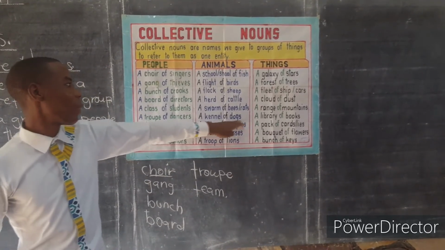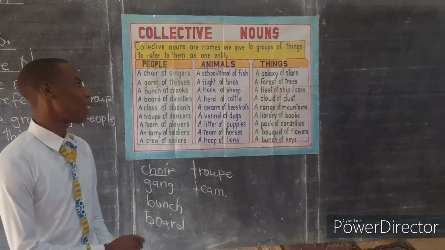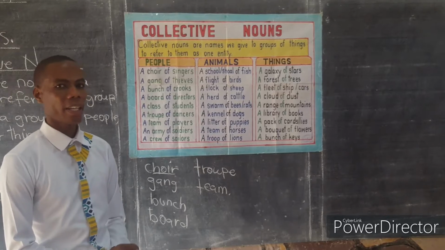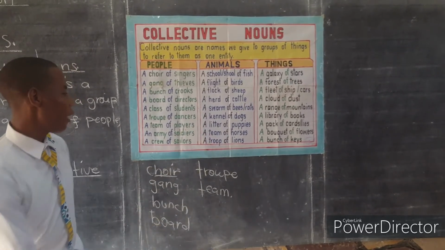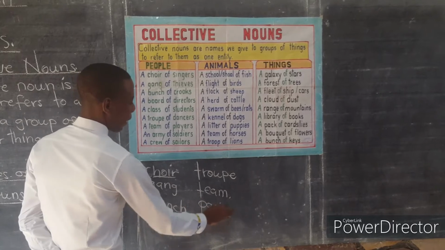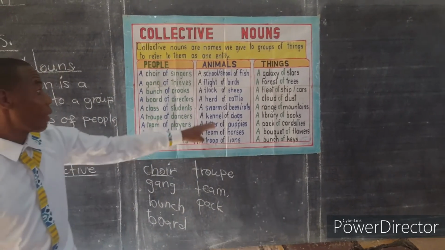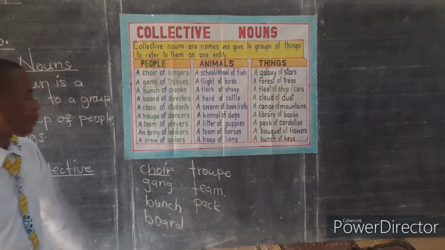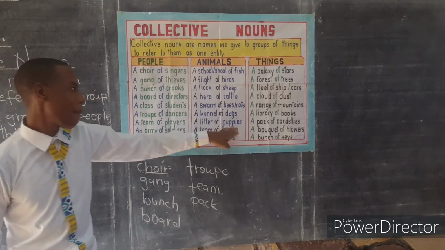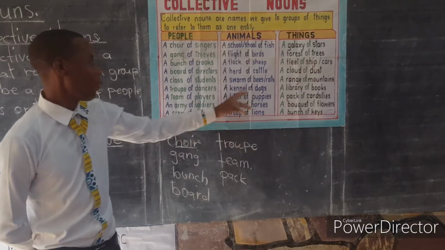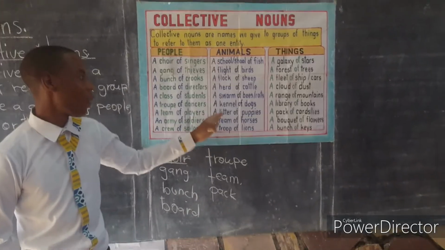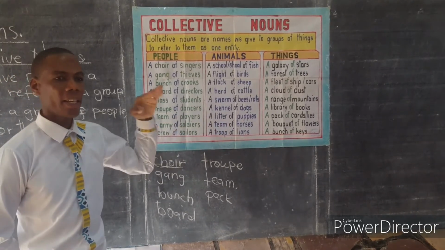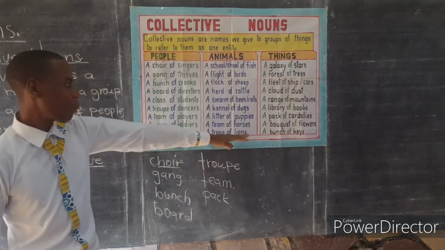Dogs. When you see dogs, we've got two collective nouns that we use. You can say a kennel of dogs, or a pack of dogs. So the word kennel as well as pack are collective nouns. Puppies, baby dogs, right? We do not refer to them as a kennel of puppies. Instead, we say a litter of puppies.